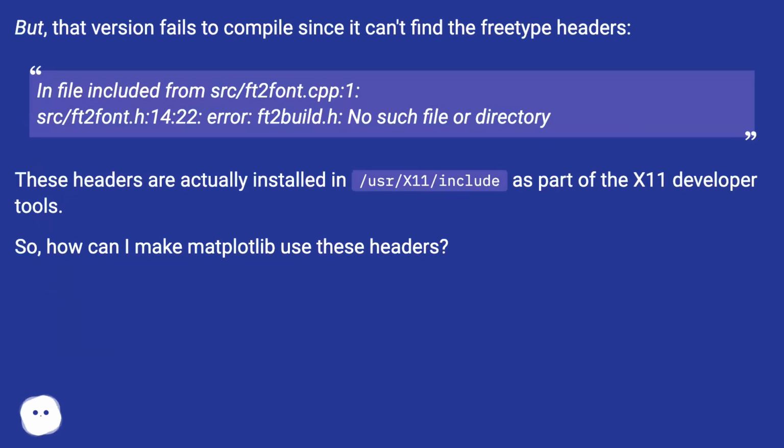In file included from src/ft2font.cpp:1, src/ft2font.h:14:22: error: ft2build.h: No such file or directory. These headers are actually installed in /usr/X11/include as part of the X11 developer tools. So, how can I make Matplotlib use these headers?